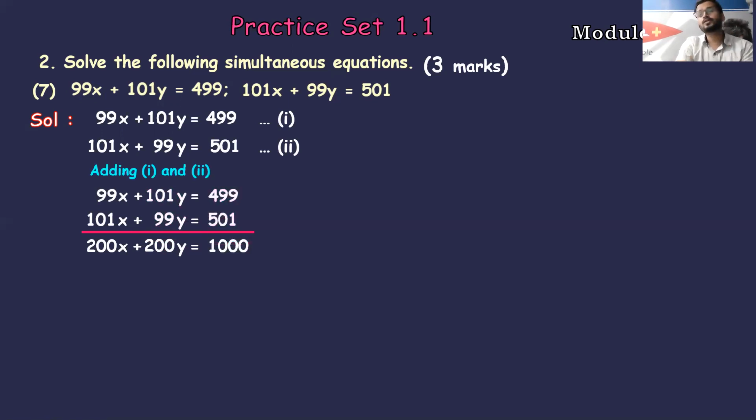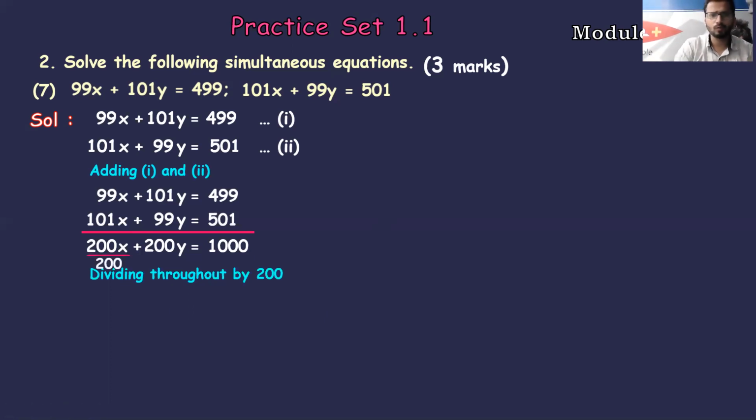Now the next question may come, sir, by which number should we divide? Because usually we divide, right? The dividing part is quite easy. If you observe, the coefficient of x and y is the same over here. So whatever the coefficient is, with the same number you have to divide throughout. That's it. It's very simple. So dividing throughout by 200, let's do this step.